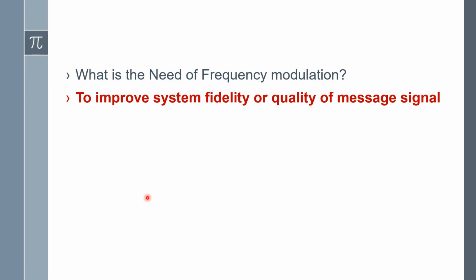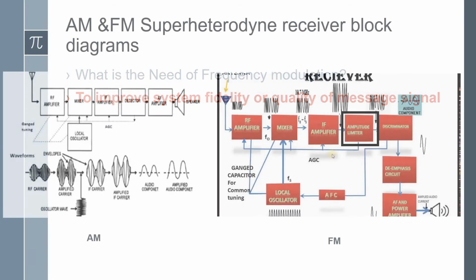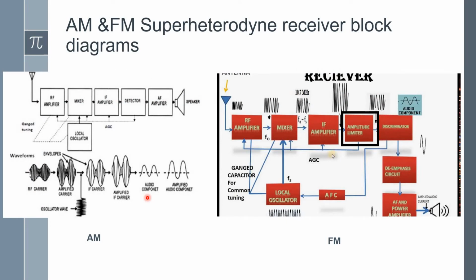The main objective is to improve the system fidelity, or quality, of the message signal. Compared with amplitude modulation, in frequency modulation the quality of the message signal at the receiver side is very good. That's why we are more attracted to frequency modulation compared with AM. In AM, the quality of the message signal at the receiver is a little lesser compared with FM. How are we achieving that quality of information at the receiver end?